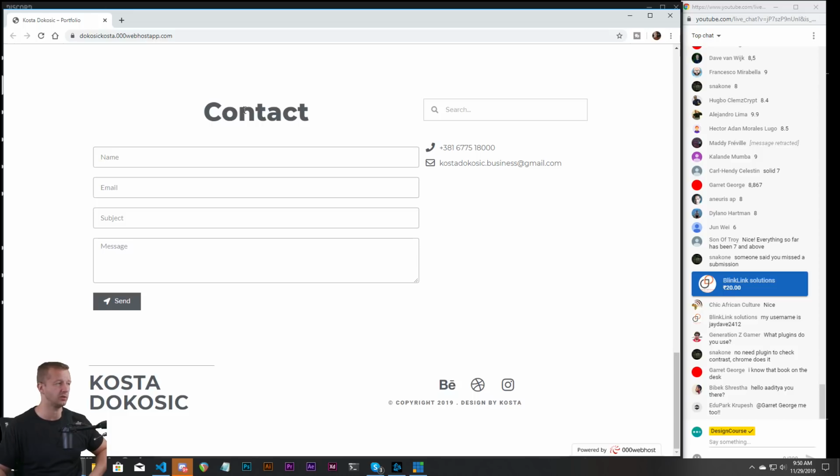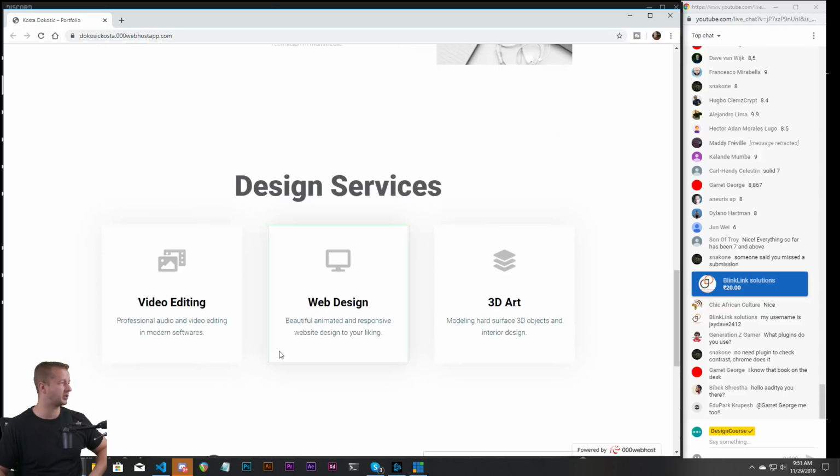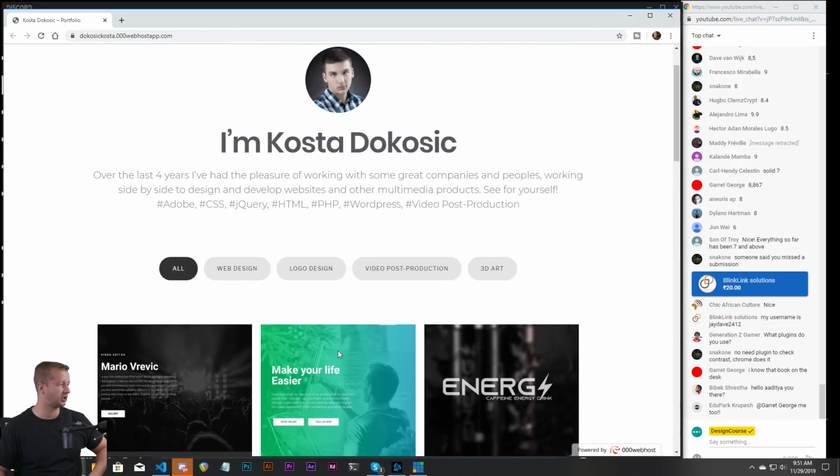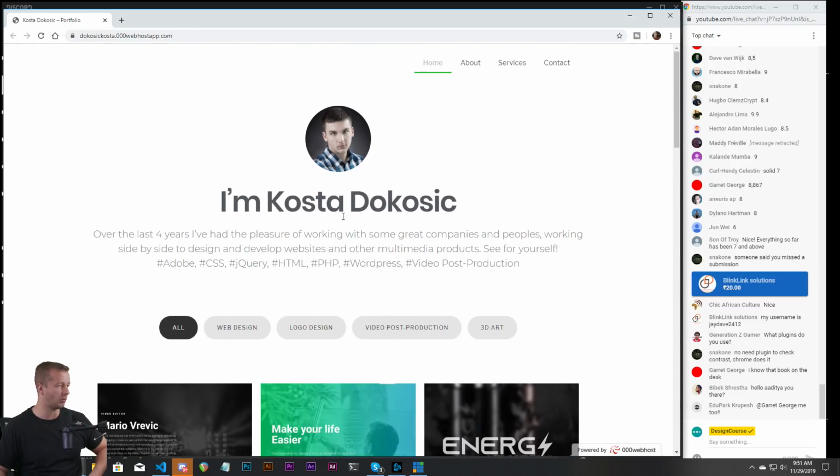So that's a UX concern. I wouldn't put a search bar near the contact form. It just makes it a little bit confusing. But other than that, there's a lot of stuff happening right here. It's just some contrast issues and margin and white space issues, essentially.